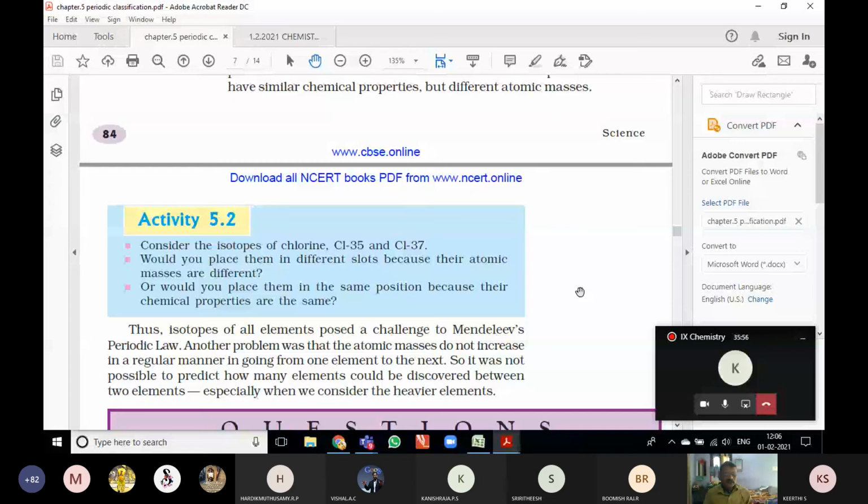So here, it is clear what the merits and demerits are, that is, what are the advantages and what are the limitations of Mendeleev's periodic table. But his ideas were very successful, and he paved the way for the modern periodic table. All the elements discovered up to now are given in the modern periodic table.